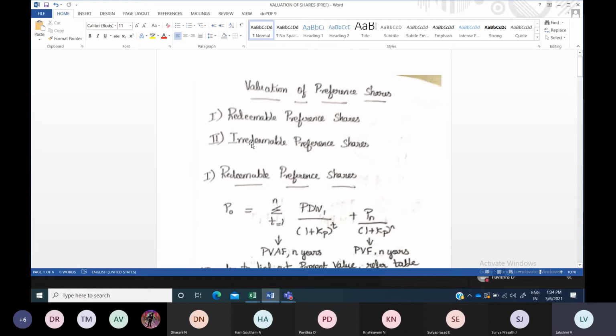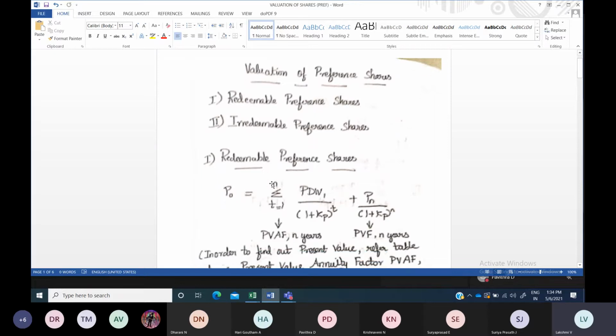Now we are going to calculate the value of preference shares under two heads. One is redeemable preference shares, the other is irredeemable preference shares. Redeemable means it will have a fixed maturity period, so the number of years will be mentioned in the question. Usually if they give us redeemable or irredeemable, you can identify. But whenever that information is not given, based upon the maturity period only, you can find out whether it comes under redeemable or irredeemable preference shares.